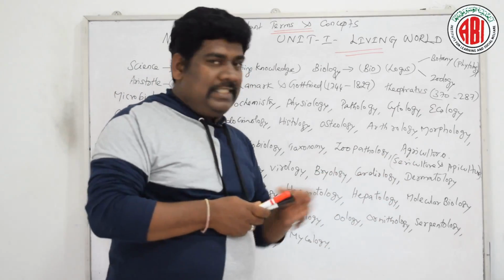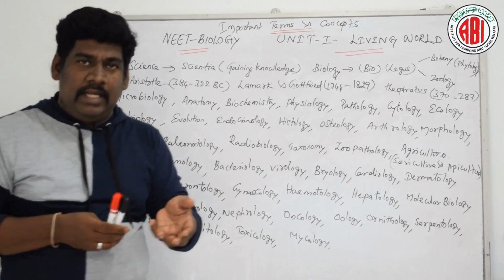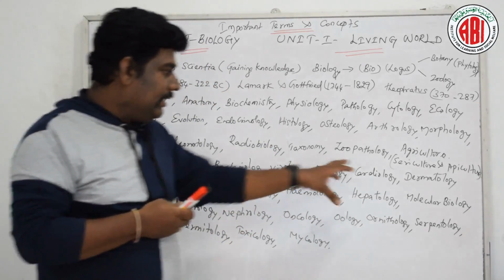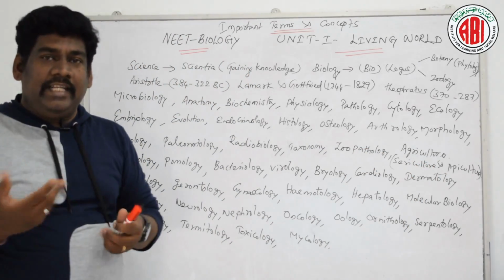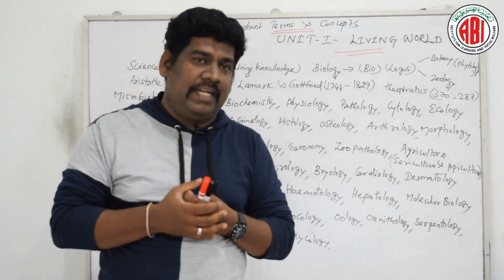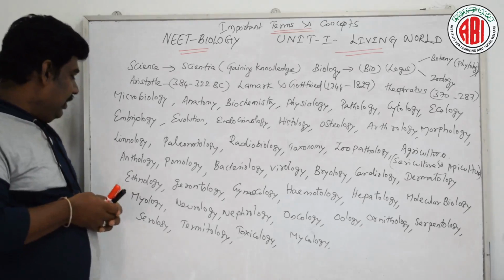Sericulture is a branch of science which deals with the rearing of silk moth and also collecting the silk thread from the silk moth. So that is a branch of science which deals with that. Apiculture stands for the rearing of honeybees that give the extract of honey and nectar. So that is about apiculture.